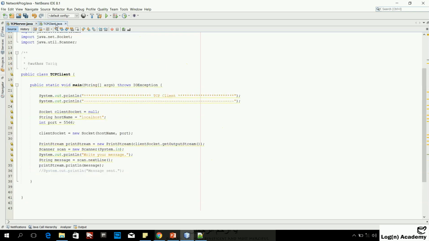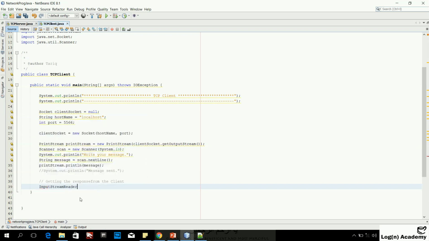Now at the client side, we also need to add some code to receive the message. So we can say client receiving, or you can say getting the response from the server. So here I need to create an object of input stream reader since I haven't created it.